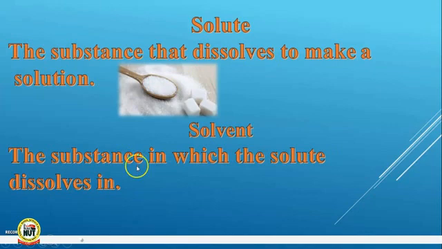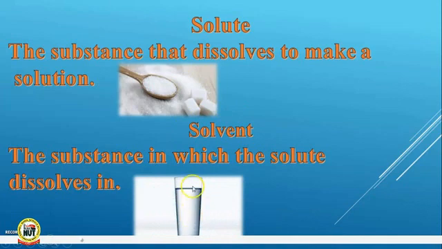That liquid substance. For example, you can see this is a glass of water. The water in here is the solvent. When you add your solute into this solvent, that is the water, you will have your solution. Is that okay?